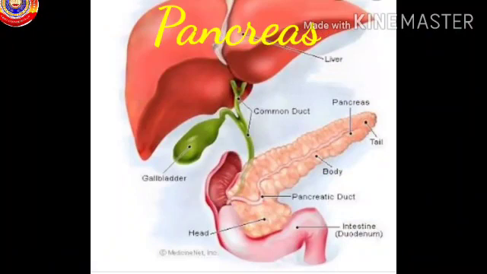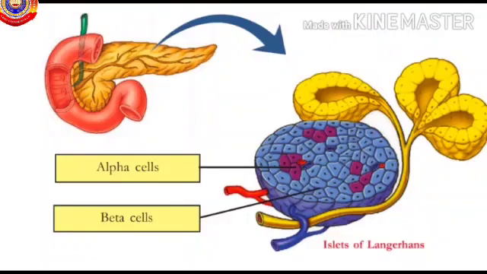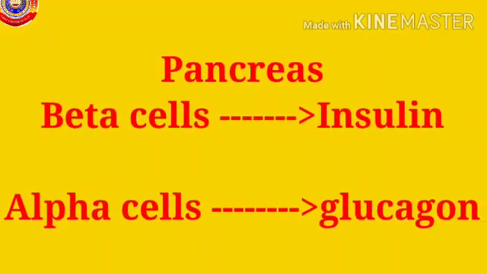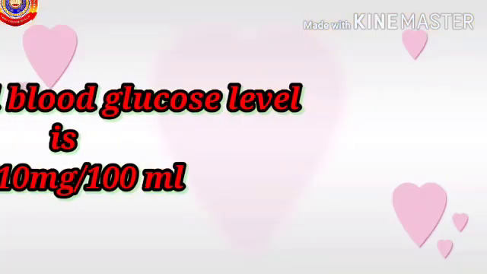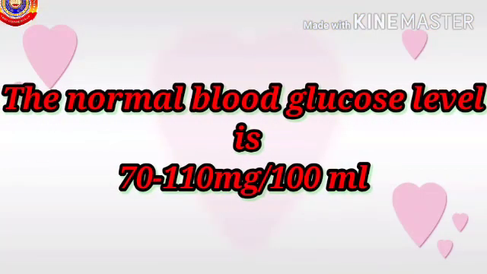Also we discussed the pancreas, which is a gland that contains clusters of cells called islets of Langerhans, and these islets of Langerhans constitute two cells. One is a beta cell and another one is an alpha cell. The beta cell secretes insulin and the alpha cell secretes glucagon. The normal blood glucose level is 70 to 110 mg per 100 ml.